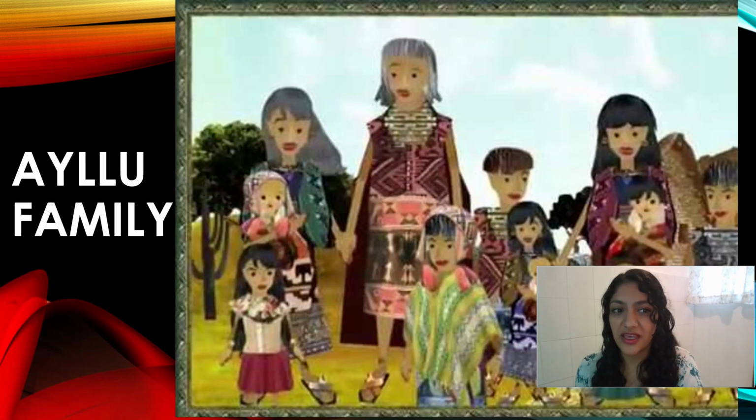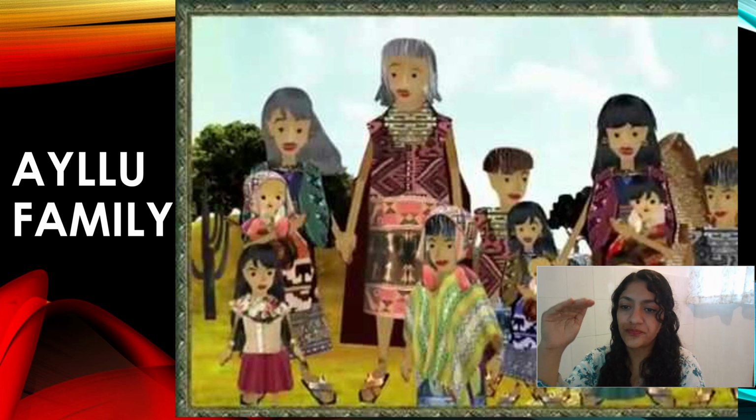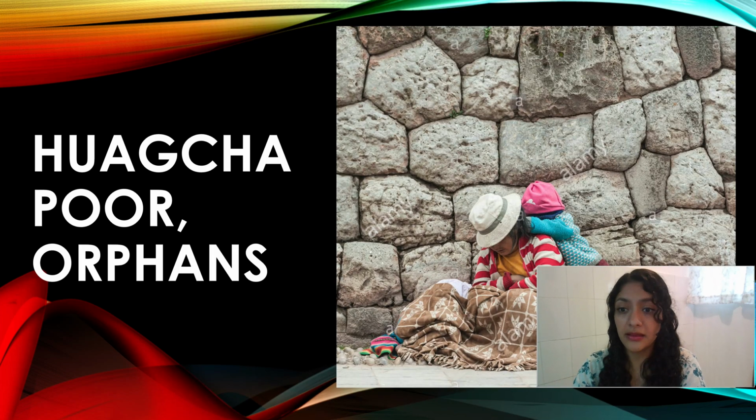After that, we have the Ayu. The Ayu was mainly families. So each family was, again, after the wisest man in each family, the leader, then you had all the family. And finally, we have the Huacha. The Huacha was a mixture between the poorest people and the orphans. An orphan is a kid who has no parents.